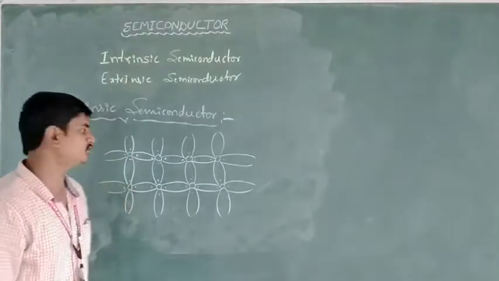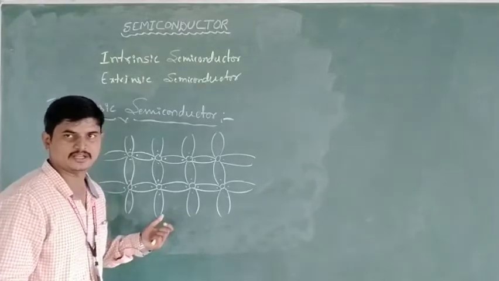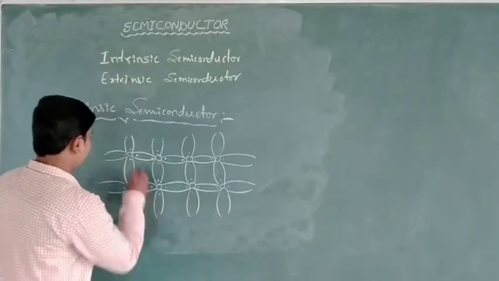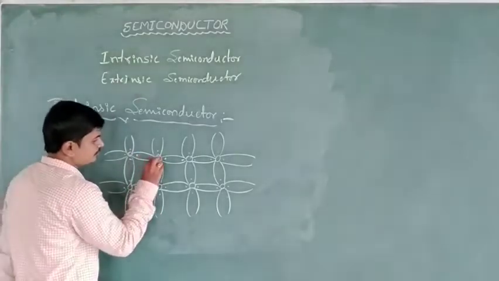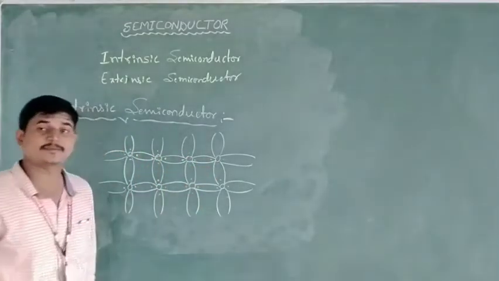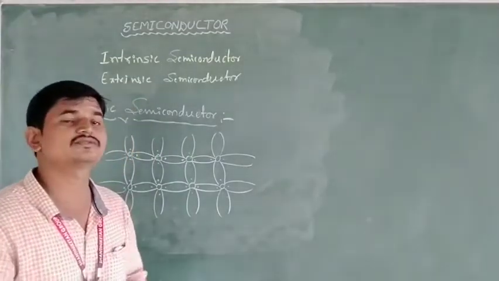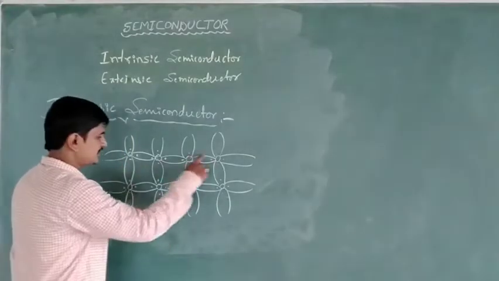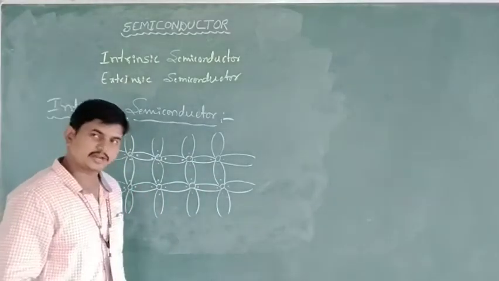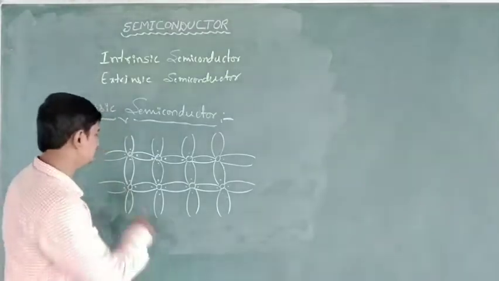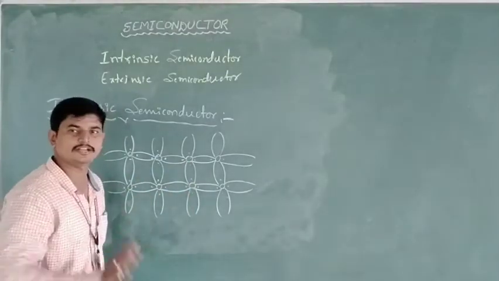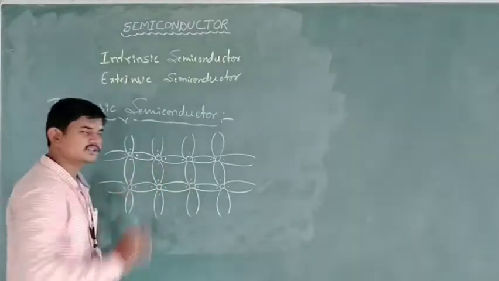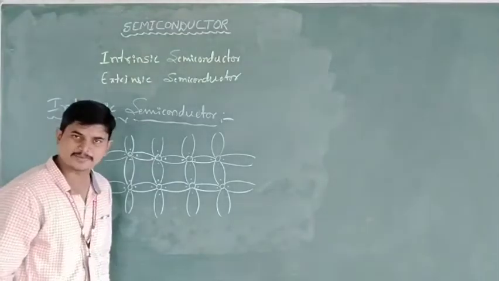This is an arrangement of the semiconducting materials, the atomic arrangement of the intrinsic semiconducting materials. Here we consider this is a germanium atom. In intrinsic semiconductors, which are chemically pure, there are no foreign atoms present inside the semiconductor. If you consider a germanium semiconductor, then all the atoms are germanium. This is the concept of atomic arrangement of the intrinsic semiconductor.